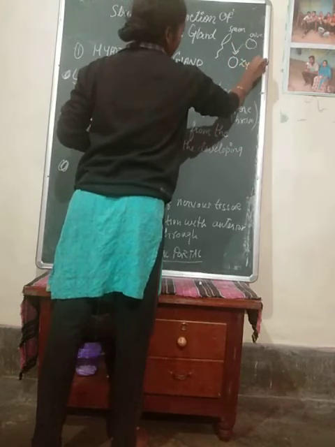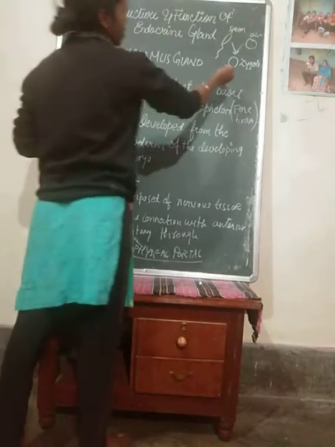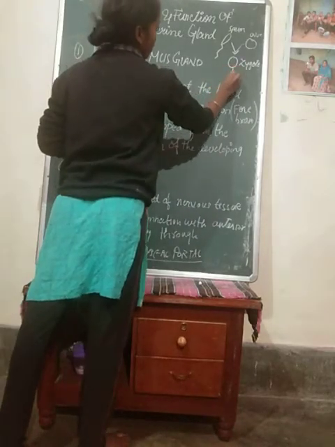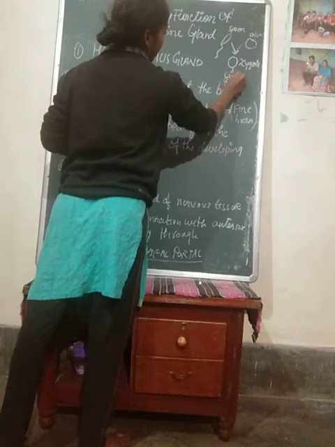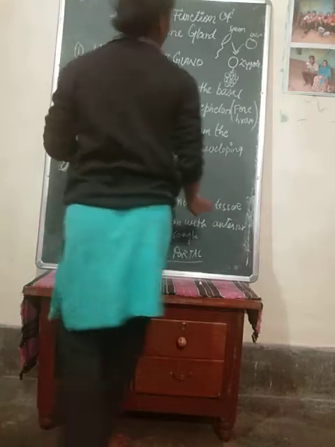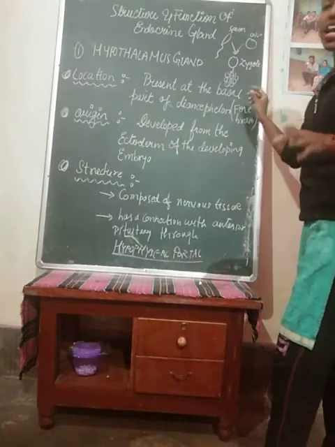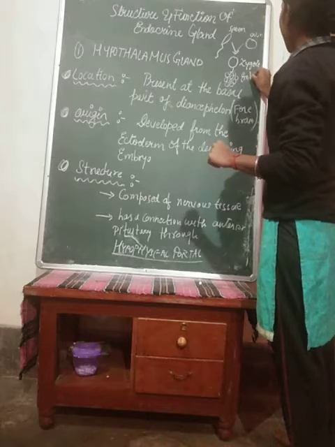We know that this zygote gets divided into so many cells, right? So this zygote will divide further to form the embryo. So many cells will be formed. This is termed the developing embryo, not a developed embryo, but a developing embryo.